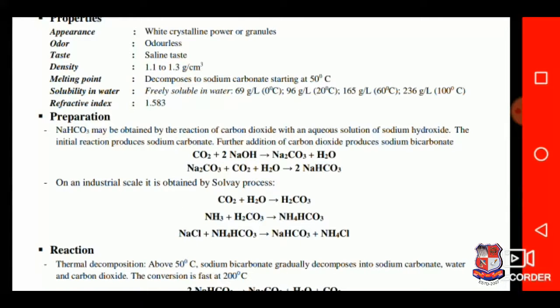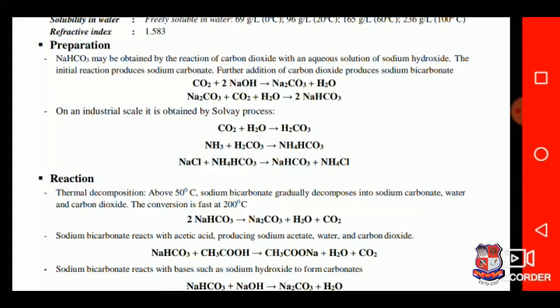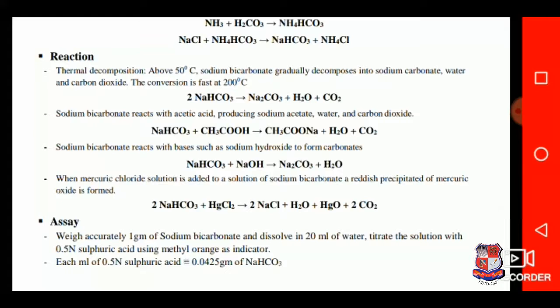Preparation: it can be prepared through the reaction between sodium carbonate, carbon dioxide and water. On the industrial scale, it can be obtained by the Solvay process. These are the reactions which have to be known for the preparation of sodium bicarbonate. Reactions: it readily undergoes thermal decomposition above 50 degrees centigrade.